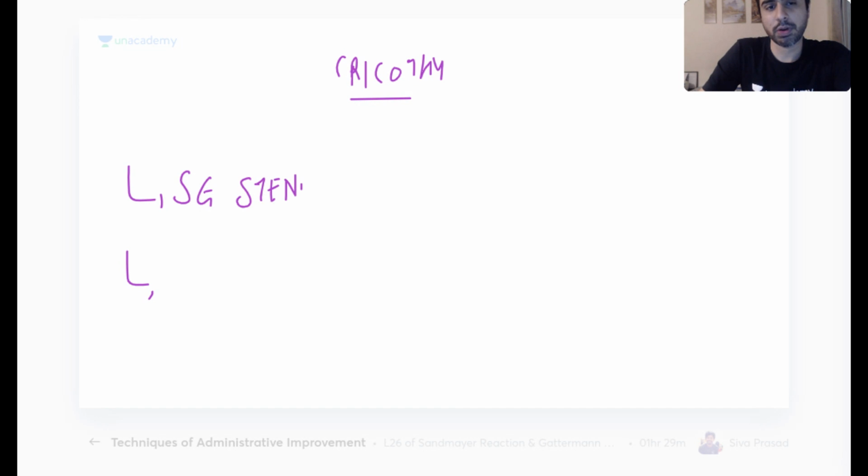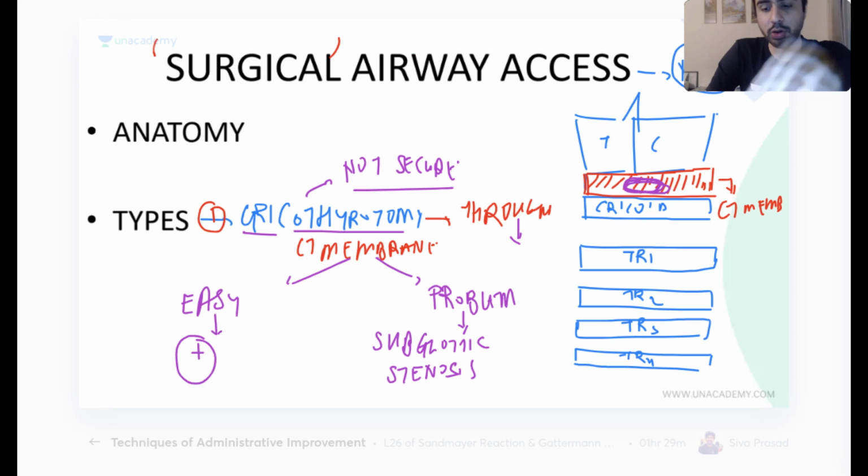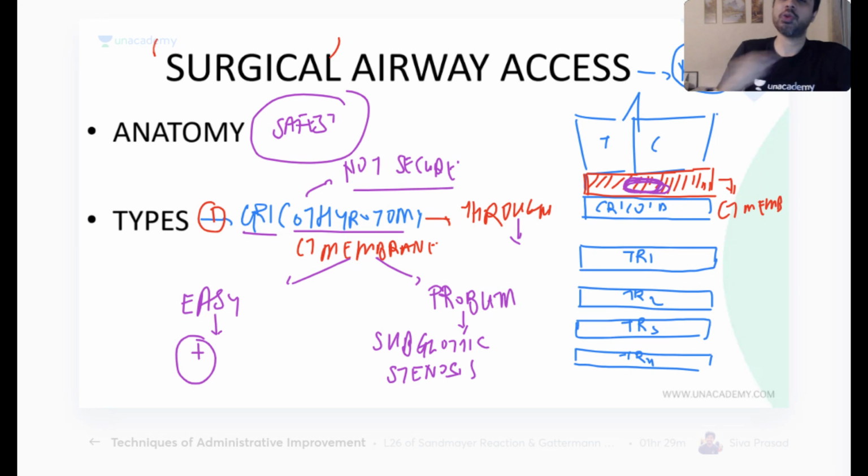What is the other problem of cricothyrotomy? Please answer quickly because I want to finish at least these 3-4 topics that I have lined up for you. Injury to what? Let me tell you, cricothyrotomy is the safest procedure for airway access because there is just a membrane. All you have to do is cut the skin, cut the subcutaneous tissue, see the membrane, cut it and put a tube inside. That's it. Even a non-medical person can do it. Perichondritis, that's fine. Any other problem? Perichondritis will cause subglottic stenosis.